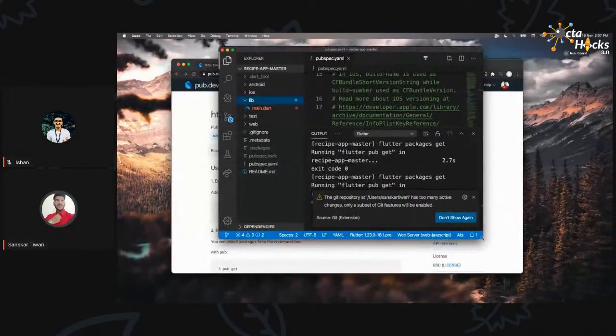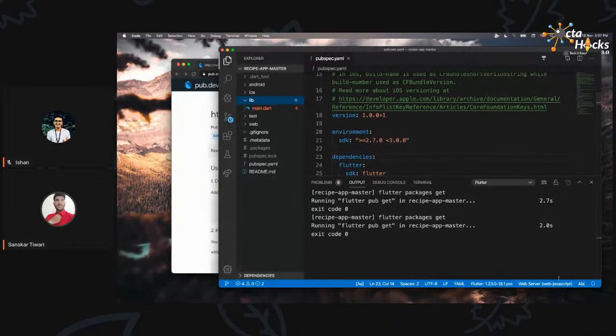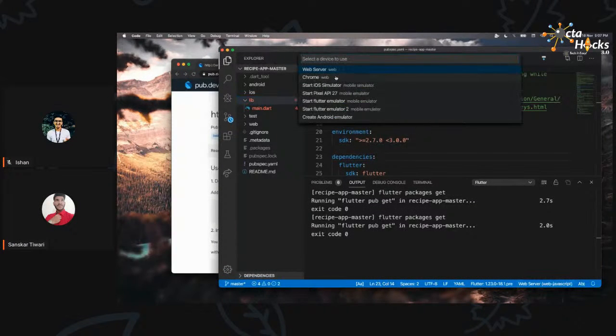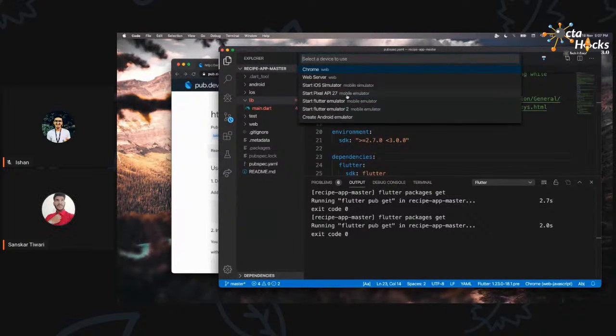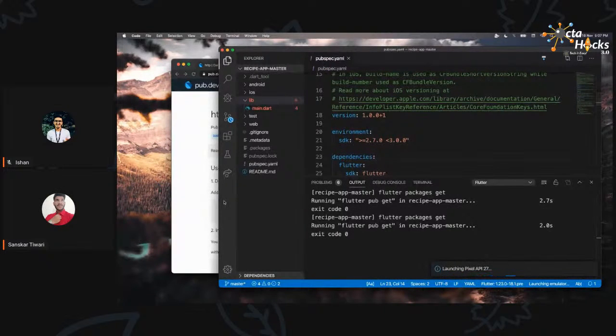Now, first of all, let me also run it so that you will be able to see the application side by side. In the end, if time permits, we can show it on the web, or I can start it on the mobile as well. Comparatively, web is faster, but let me show it on mobile so that it is comfortable. Okay.